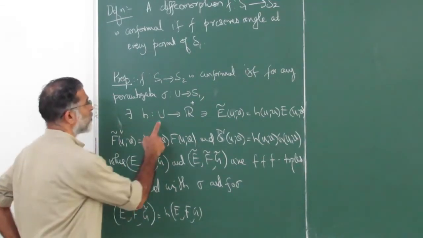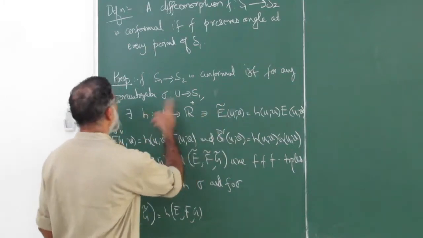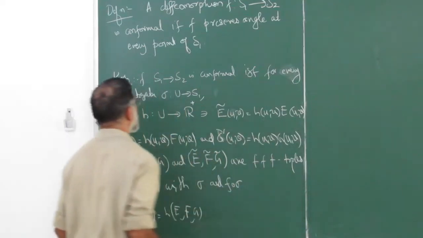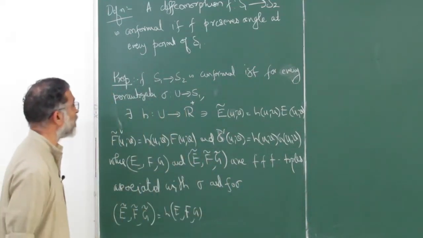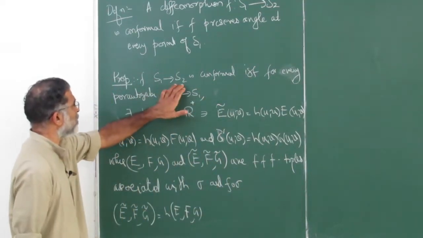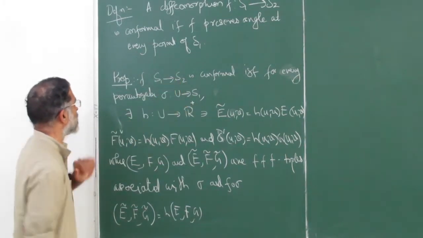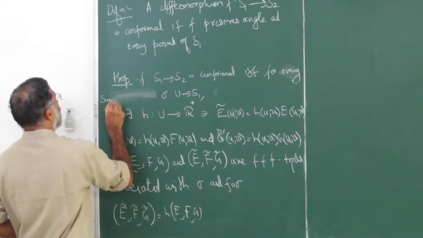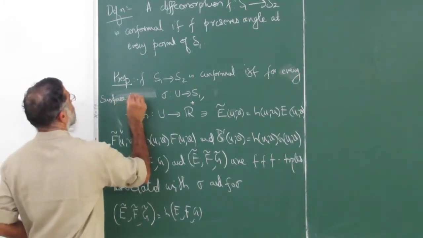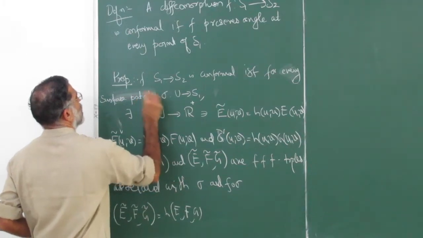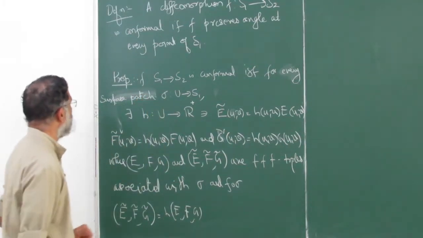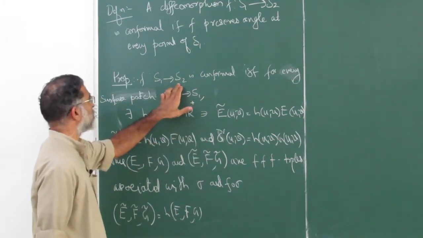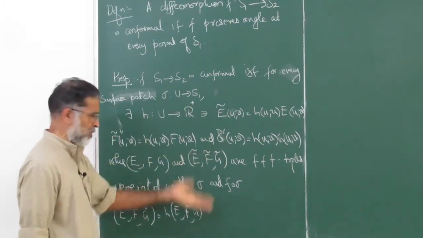So that's why I wrote for any parameterization. In fact, to make things very easy, for every parameterization sigma from U to S1, F composite sigma is also going to be a surface patch. Or every surface patch is better, because it may not be the whole. Any surface patch, because this may not be the whole surface. So F composite sigma is going to be a surface patch on S2. So those are easy.